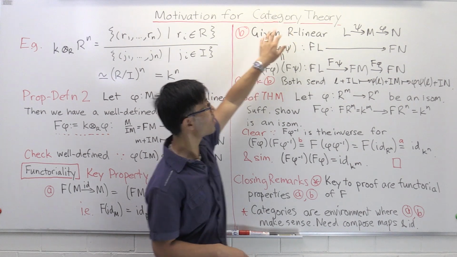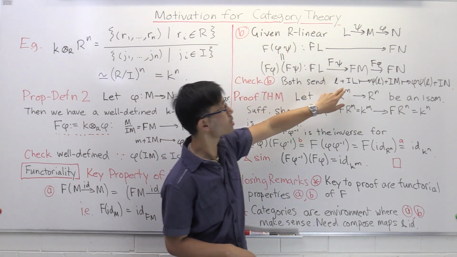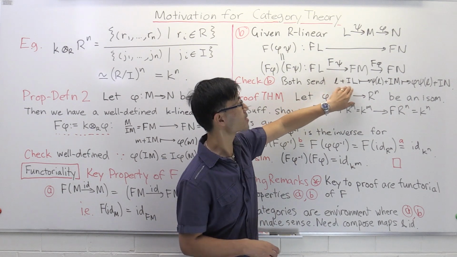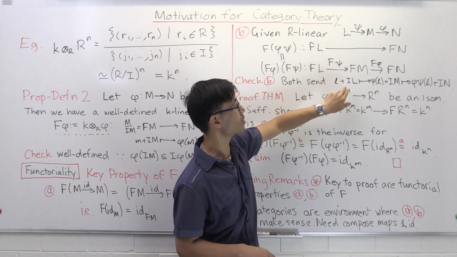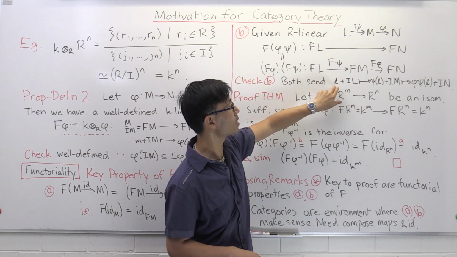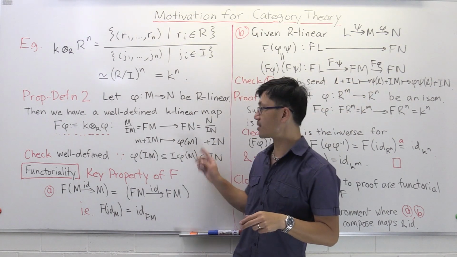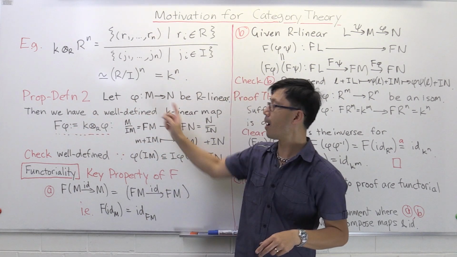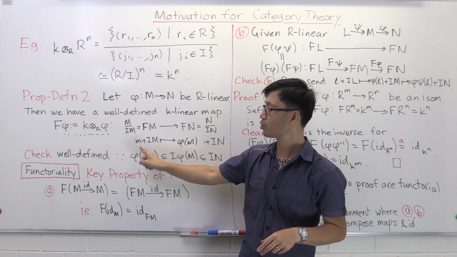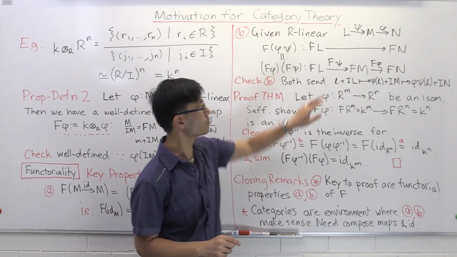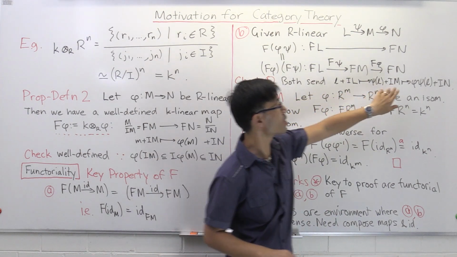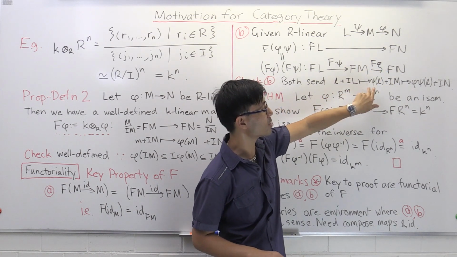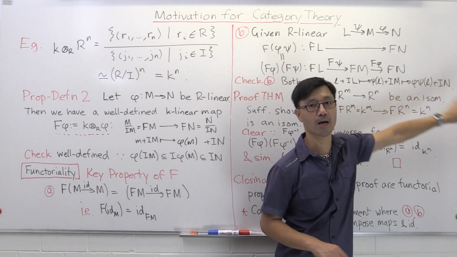So let's just check why this is true. What we'll do is we'll just input something in FL and see that they send them to the same place. So L plus IL, where does that f psi send it to? You just apply psi to this representative here. That's how this works. How do you look at f of some linear map? You just apply the linear map to a coset representative here. So you have psi of L, the coset of that. And then you apply f of phi to that, so you apply phi to this coset representative. So it's phi of psi of L plus In.